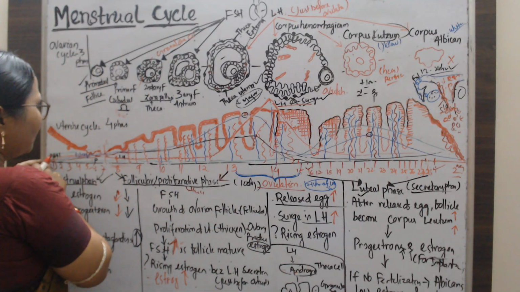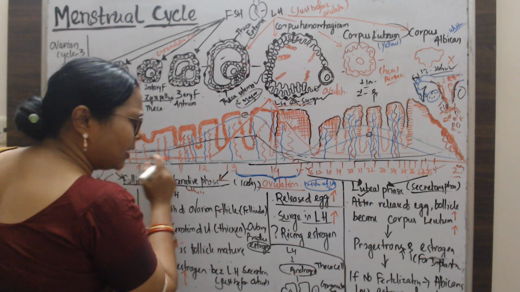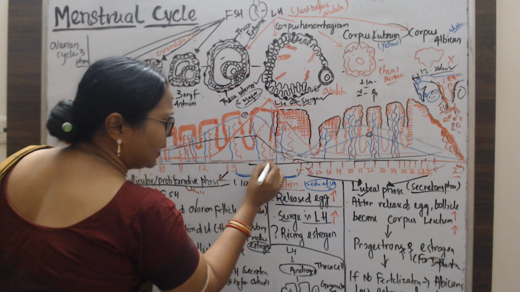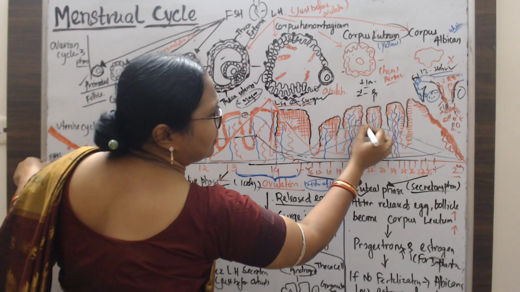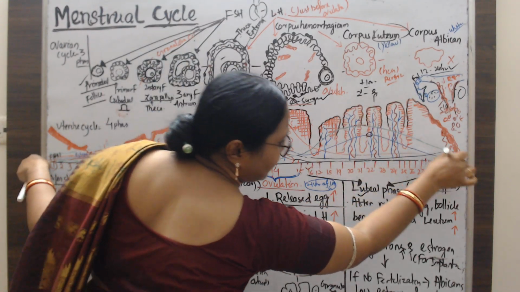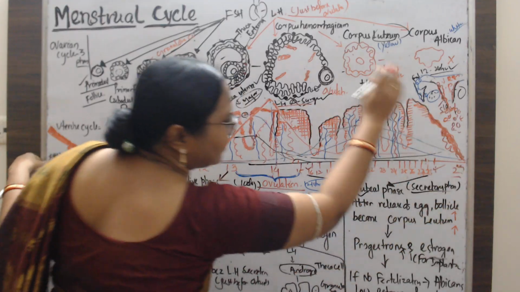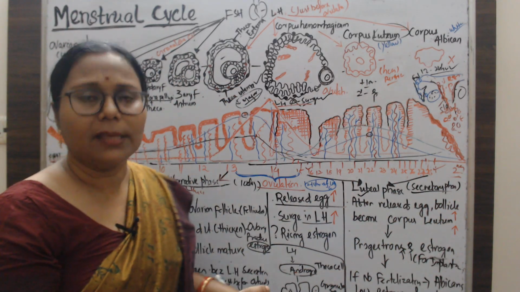Next, the progesterone level is very low initially. When the luteal phase starts, the progesterone level goes up. If there is no pregnancy, then again the progesterone level comes down. So these are the hormonal changes that occur naturally in the cycle.